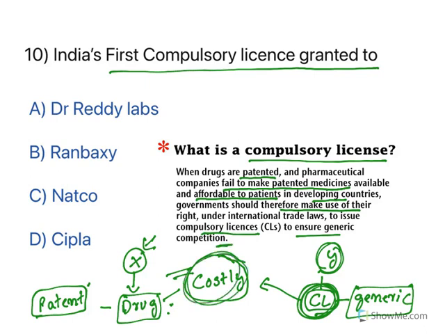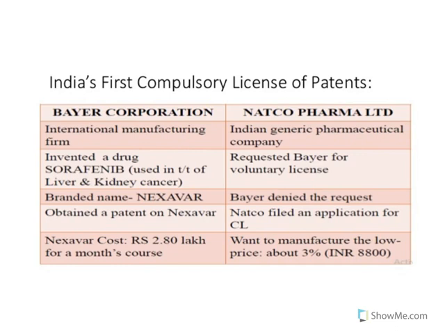So, in such conditions, governments will give a compulsory license to another company to make a generic copy of the drug. Now, in India, it has happened with Natco company. Let us understand with the case. The X company is Bayer. Bayer is an international manufacturing company and it has invented sorafenib, which is used to treat liver and kidney cancer.